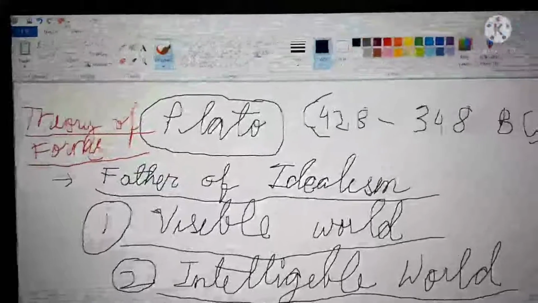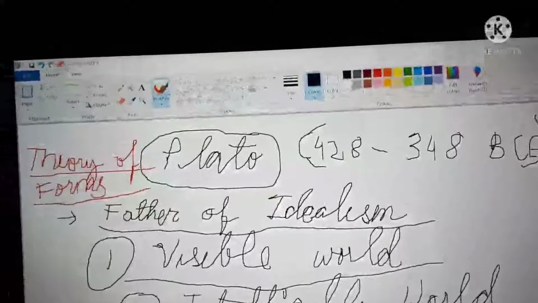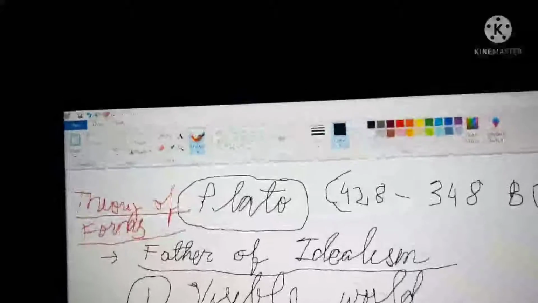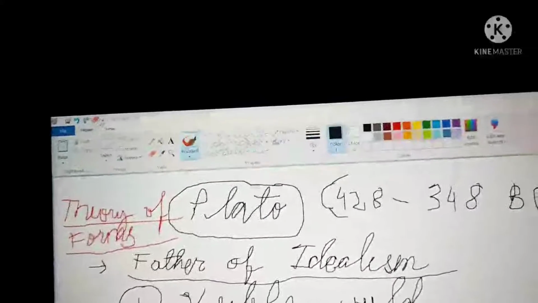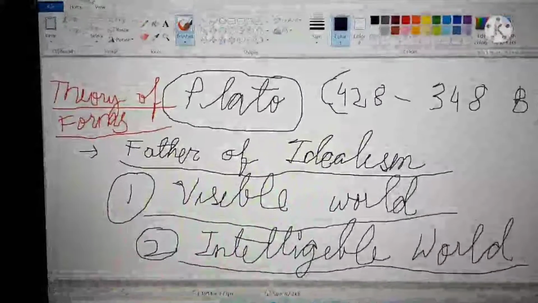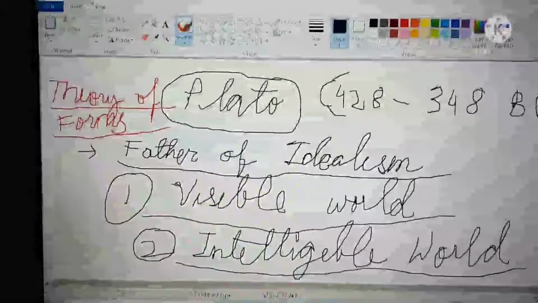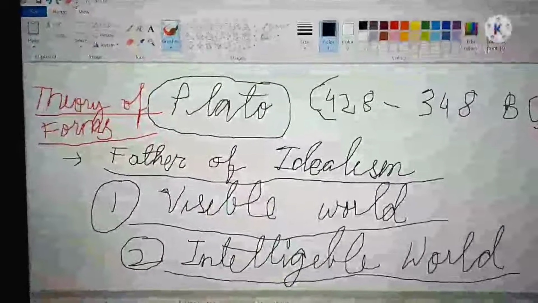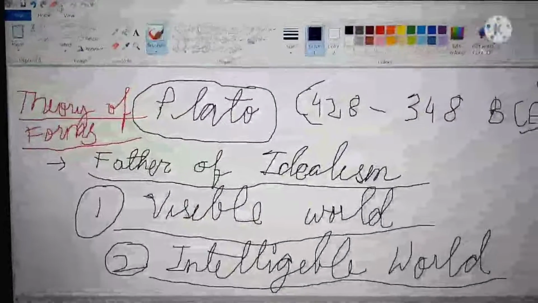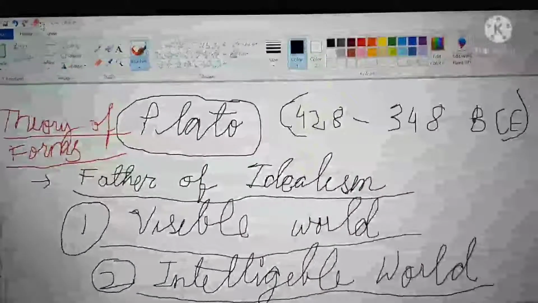Now, the most important thing is coming. Don't skip this video. So, human beings are made up of two elements. One is the body and the second is the soul. Before a child is born, he is in the world of ideas, or the intelligible world. He comes into this world which is material, and he goes back to the world of ideas.